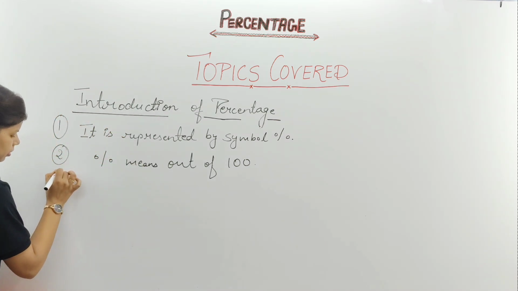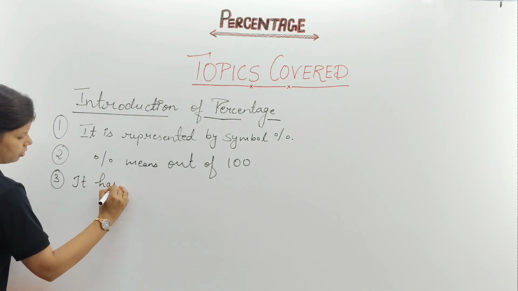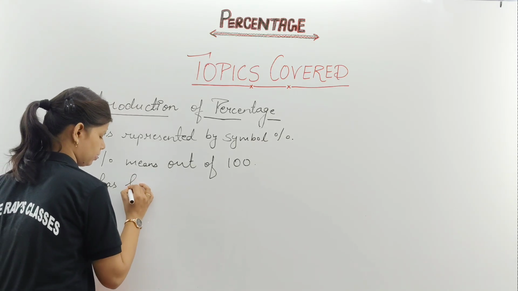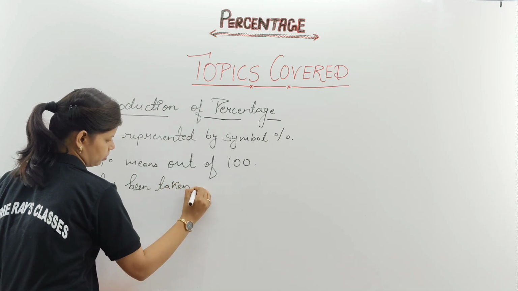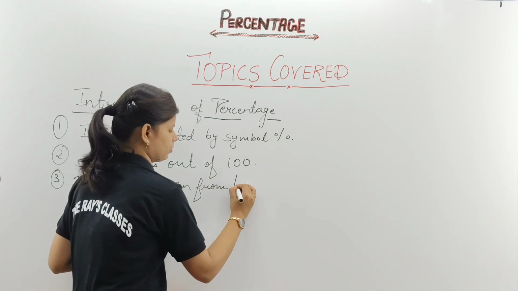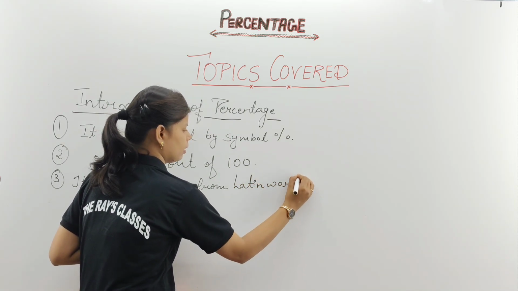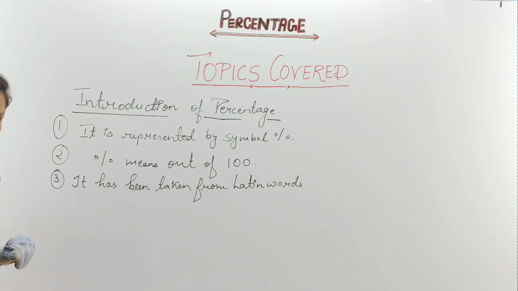Third is, it has been taken from Latin words. Clear? I am going from the basic, the beginning only. This is the beginning of percentage. Clear, children?